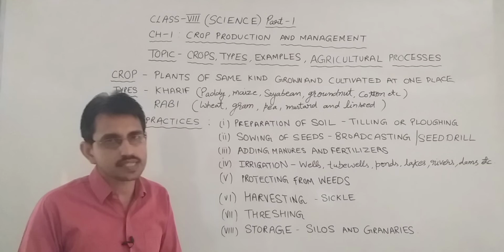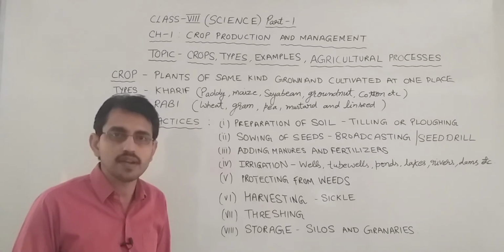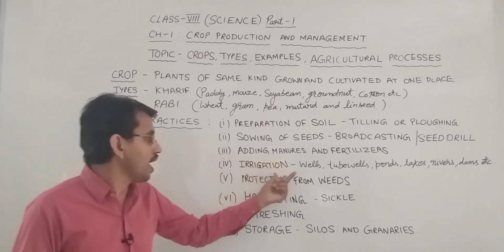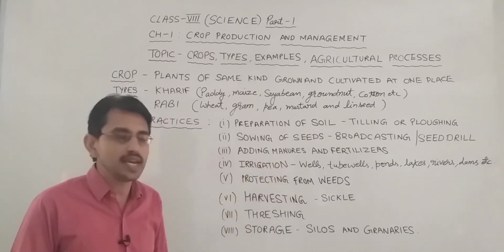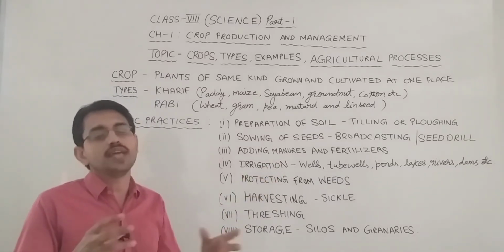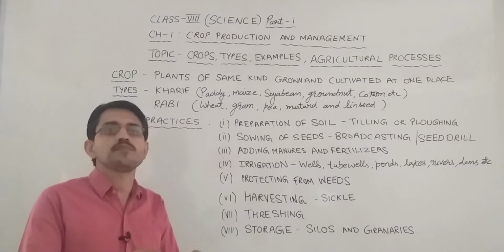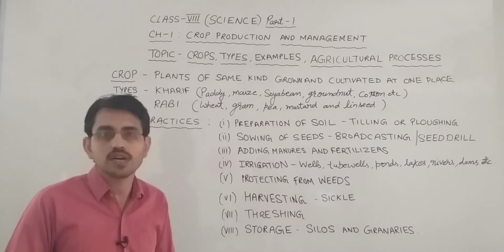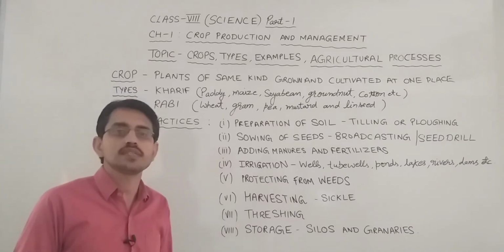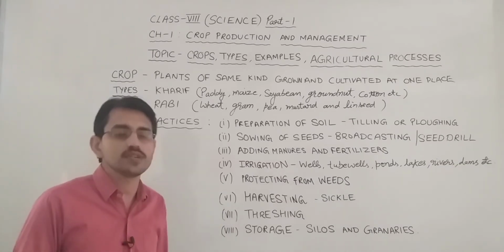Irrigation can be done by various techniques. Some traditional methods of irrigation are also prevailing in many parts of India, like Rahat, Dhenkli, Moat. But modern agricultural practices involve use of wells, tube wells, ponds, lakes, river lift system or dams. And the irrigation can be done using systems like sprinkler systems, in which a sprinkler spreads the water in the fields, and drip irrigation system where water enters into the field drop by drop. Drip irrigation system is commonly used in those areas where there is deficiency of water. Otherwise we can go for a sprinkler system.